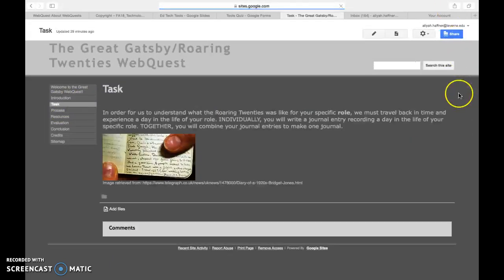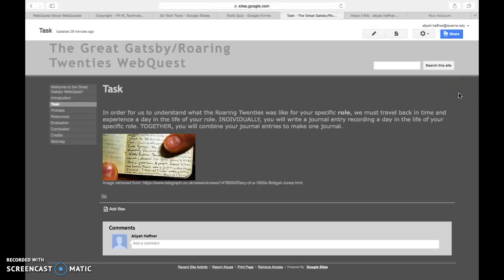So next we have our task. This is just a brief overview of what they're going to be doing. So basically they're going to be creating a journal on their own, and then they'll combine all of those entries together and they'll make one big journal. And these entries will be written as if they are in the 1920s in a day in the life of whatever role they chose.